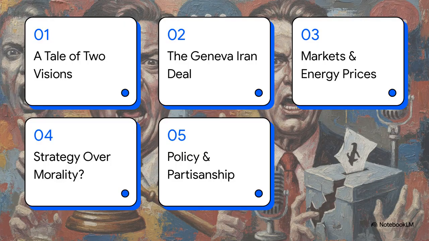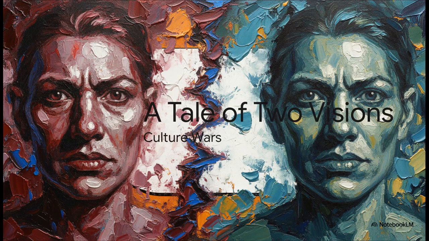Okay, let's dive right into this. We've got a lot of ground to cover, so here's our roadmap for today. 1. A tale of two visions. 2. The Geneva-Iran deal. 3. Markets and energy prices. 4. Strategy over morality. And finally, 5. Policy debates and partisanship.